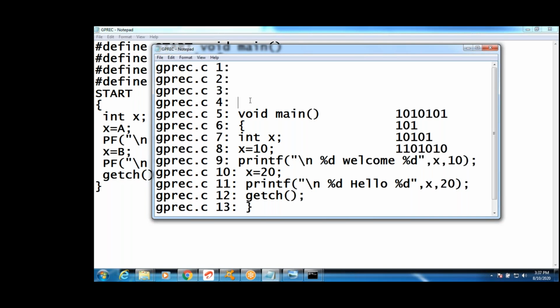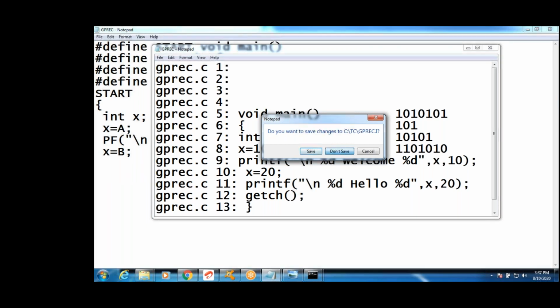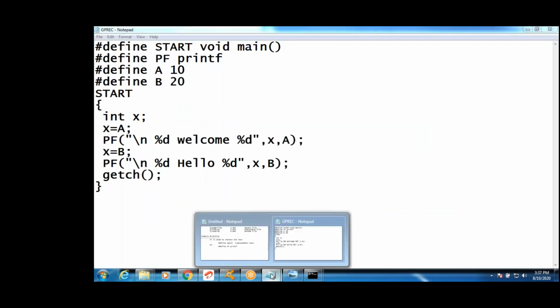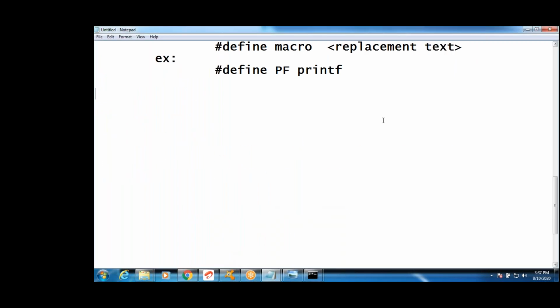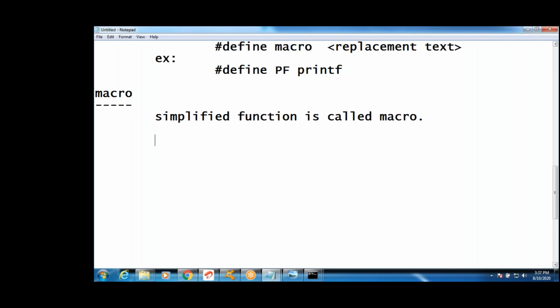Next one, guys. Why do we use macros? What is a macro? A simplified function is called a macro, guys. What is a simplified function? I will explain. See this.